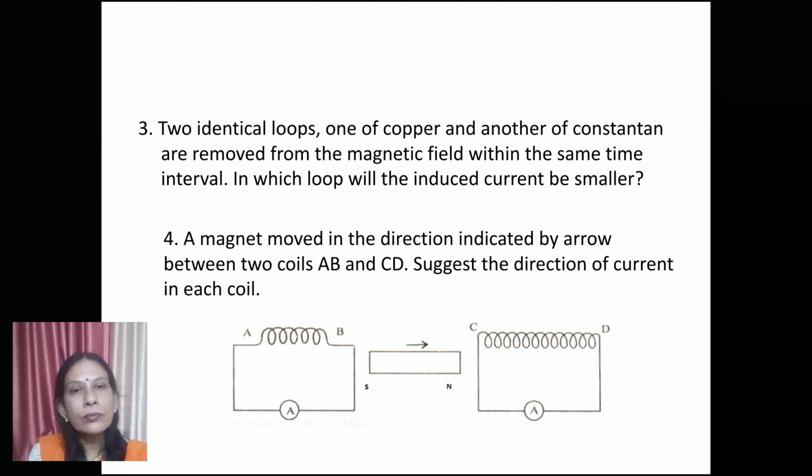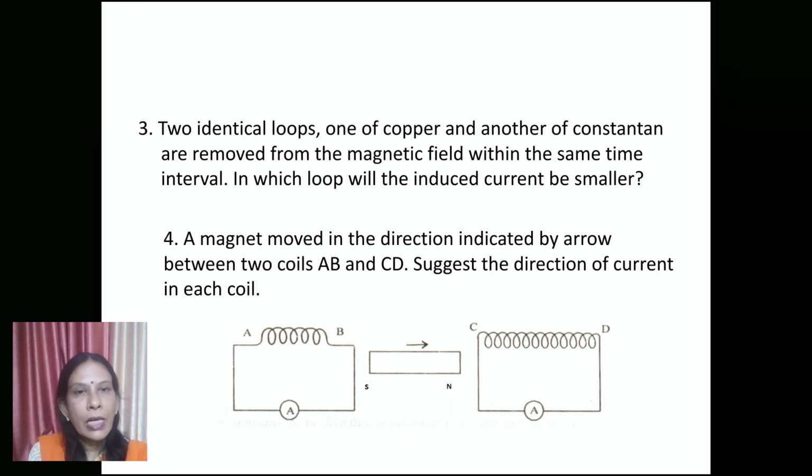So this is according to Faraday's second law of EMI. E is proportional to d phi by dt. Current is given by E by R. So d phi by dt is the same in both cases, so the induced current depends upon the resistance. If you compare the resistance of copper and constantan, you will be able to give the answer.